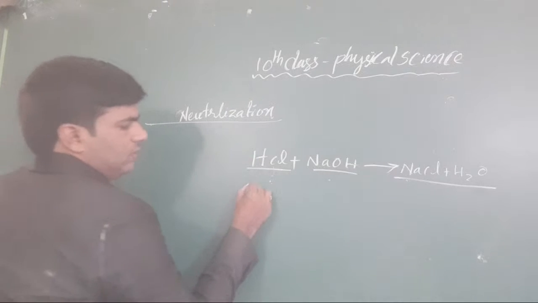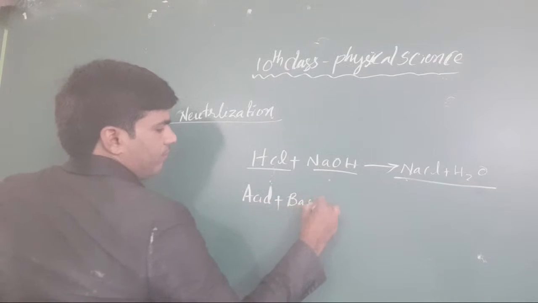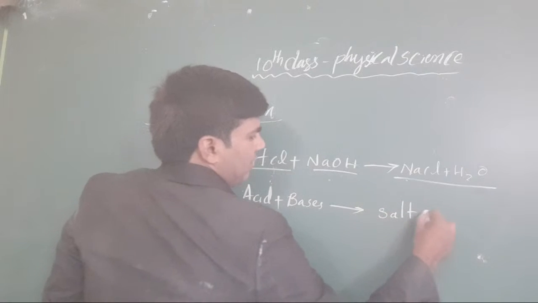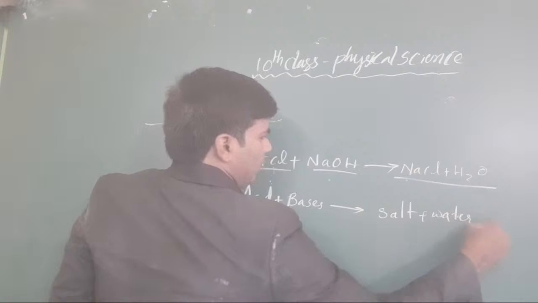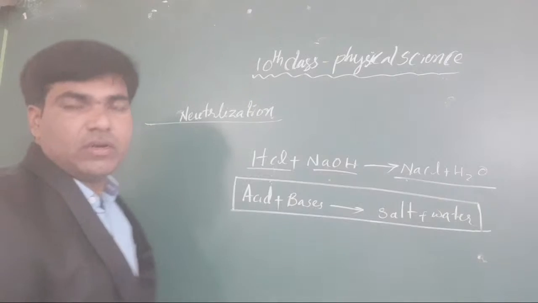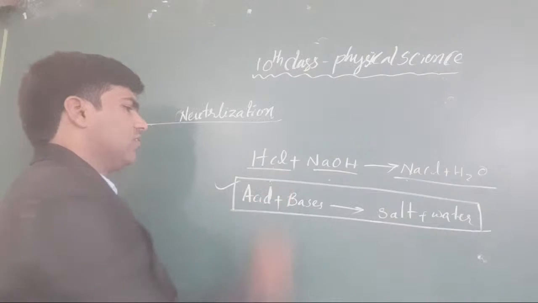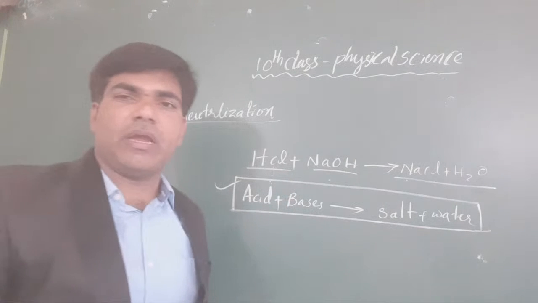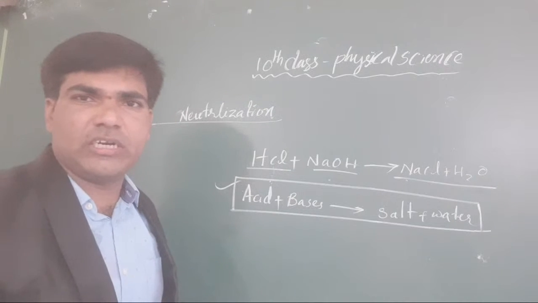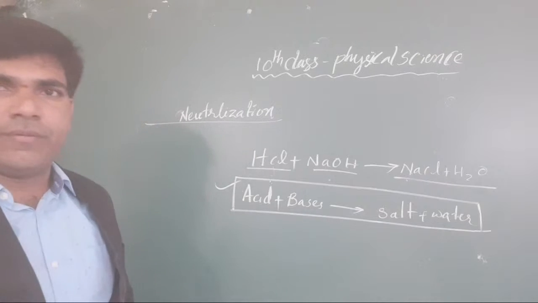How to write it? Acid plus base gives rise to salt plus water. This is the equation we have to write for neutralization. Okay, these generalized equations are very important for you. Now we have completed everything about carbonates, hydrogen carbonates and other metals. These are very important for you.